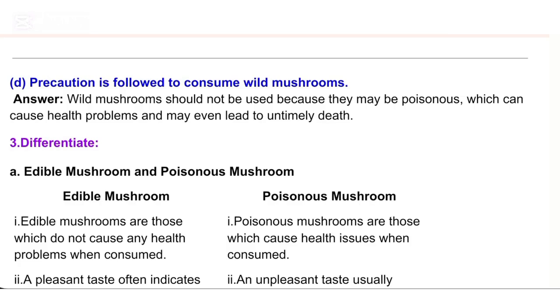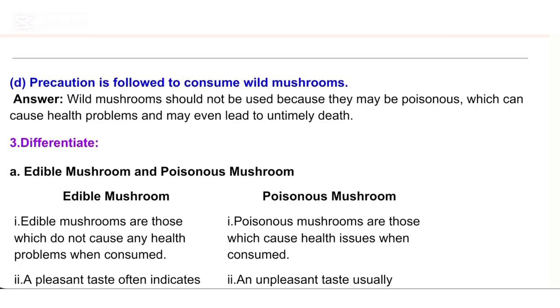3. Differentiate. A. Edible mushroom and poisonous mushroom. Edible mushroom. Poisonous mushroom. I. Edible mushrooms are those which do not cause any health problems when consumed. I. Poisonous mushrooms are those which cause health issues when consumed.